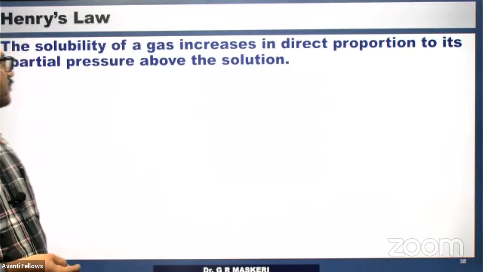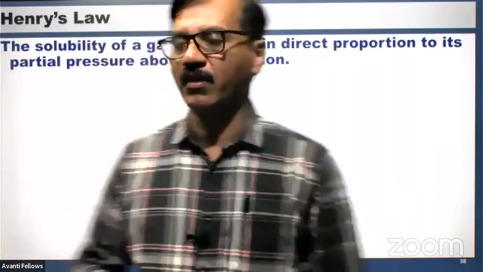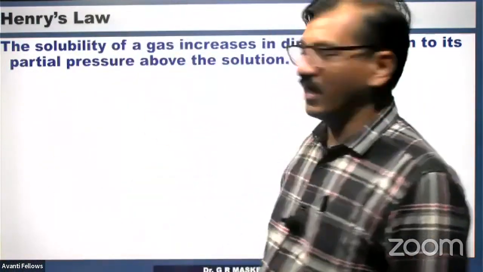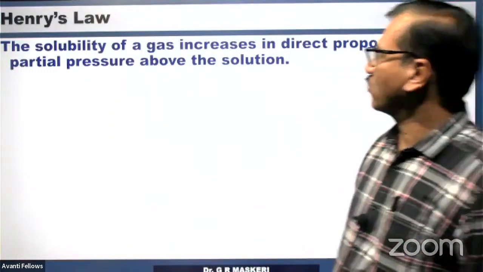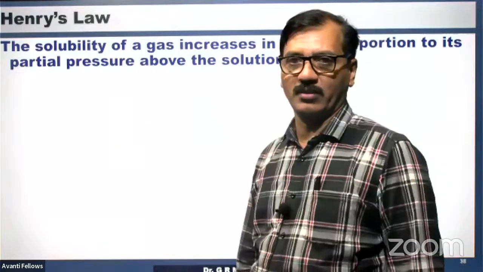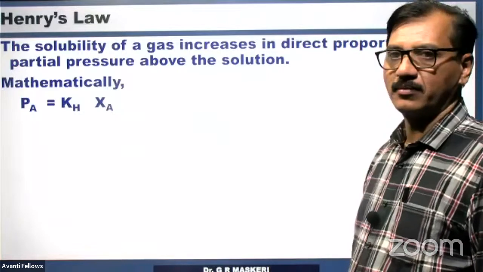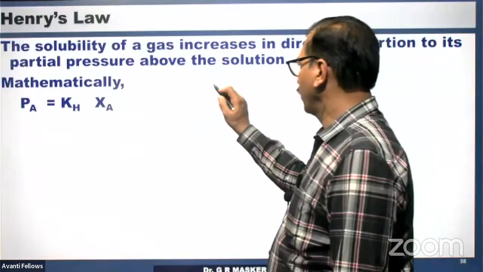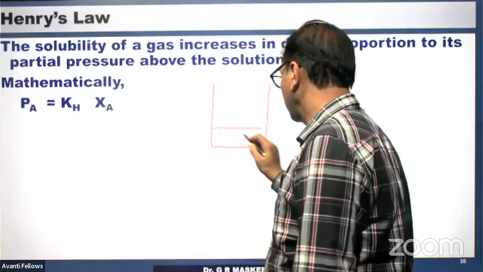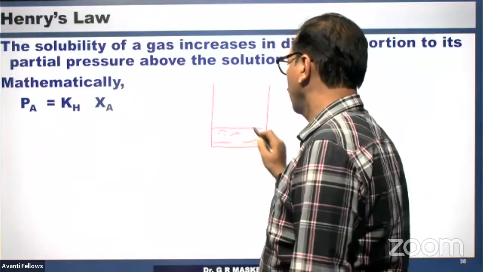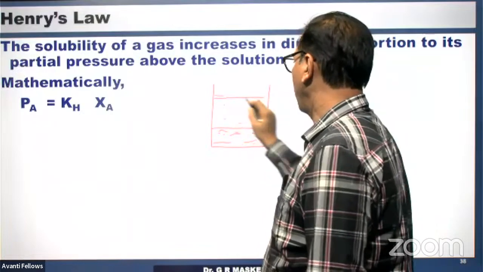Henry's law says the solubility of a gas increases in direct proportion to its partial pressure above the solution. Mathematically this can be written in this way: partial pressure of A. Here is a liquid, and the gas above it, and you are applying pressure.